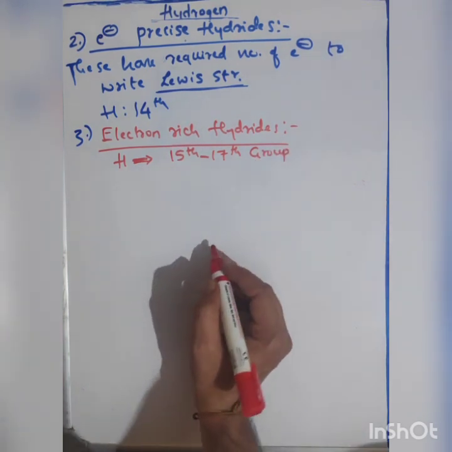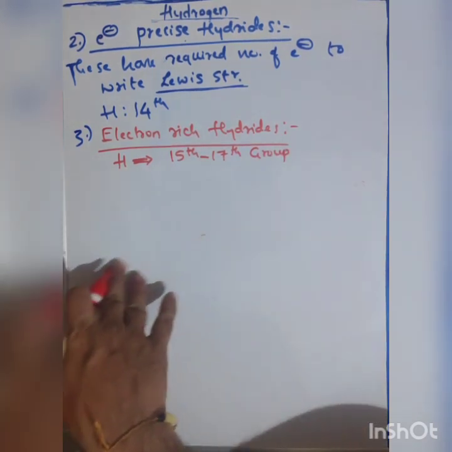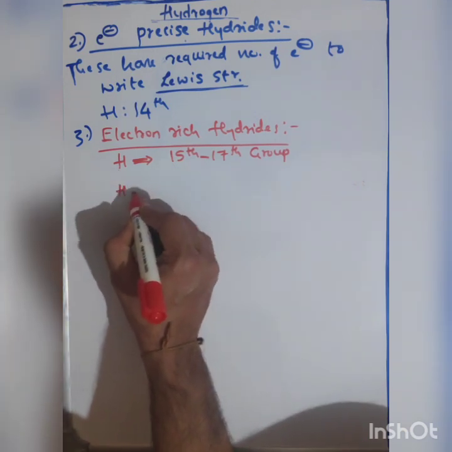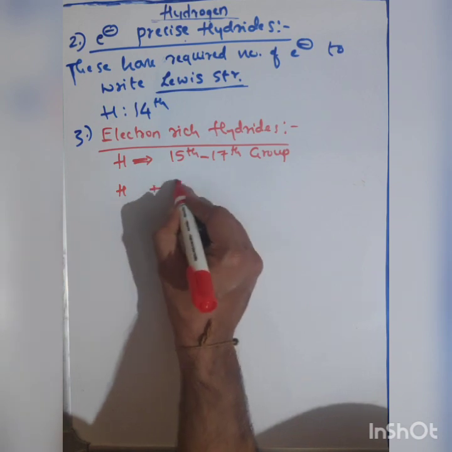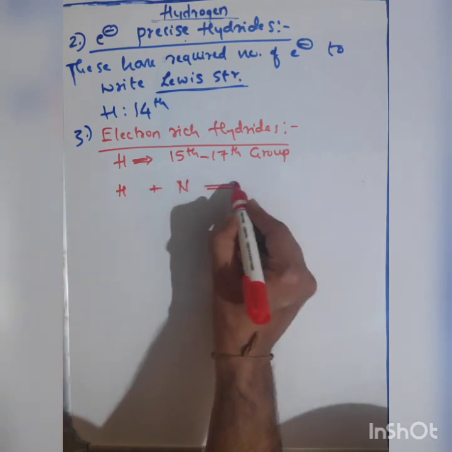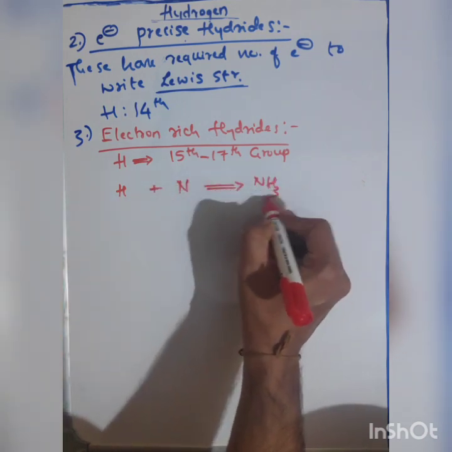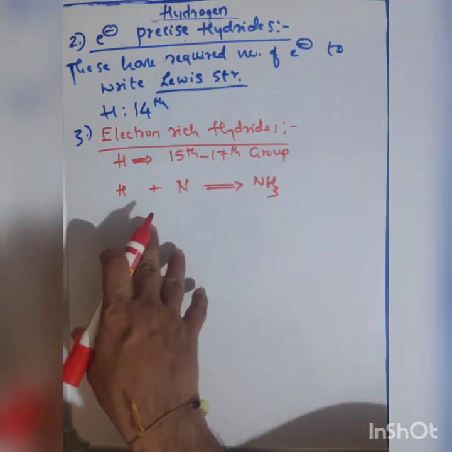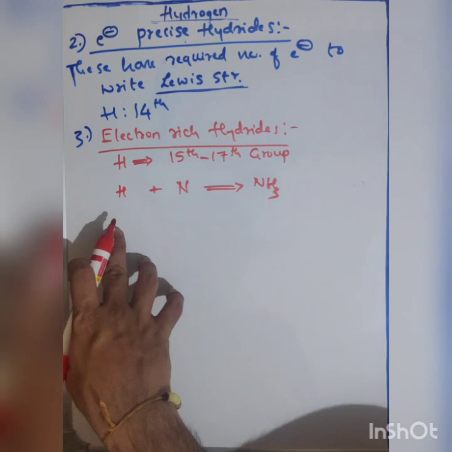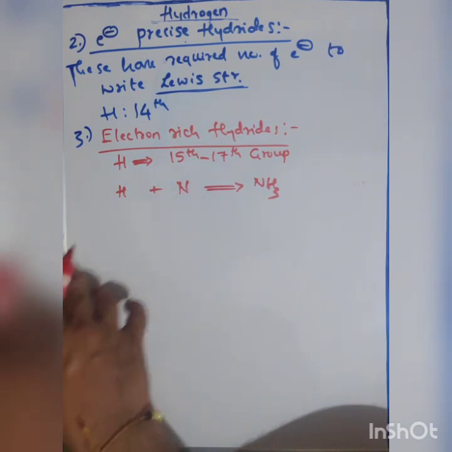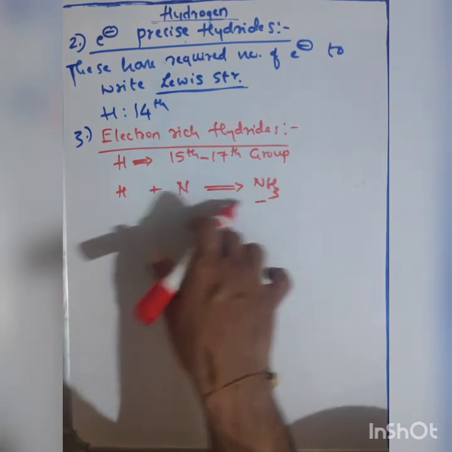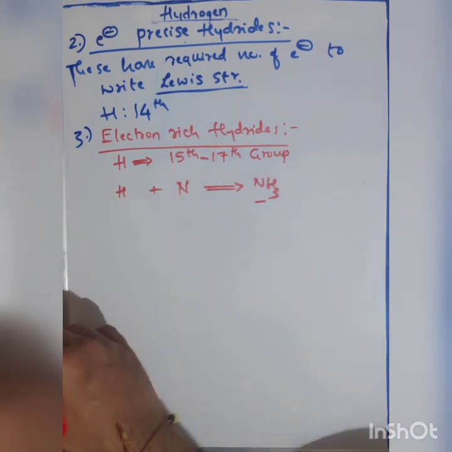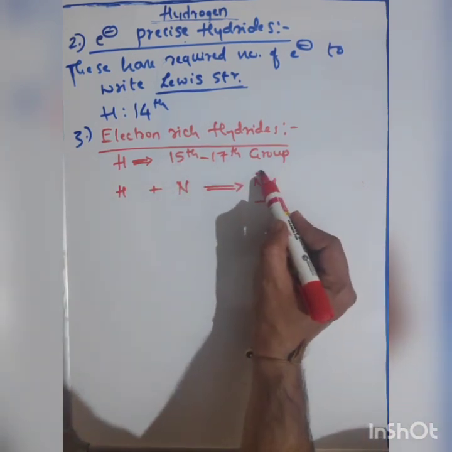For example, when hydrogen combines with nitrogen, we obtain NH3. I am not writing the reaction, I am just telling that when hydrogen combines with nitrogen, we obtain the ammonia molecule. Now in the ammonia molecule, we have one lone pair of electrons.